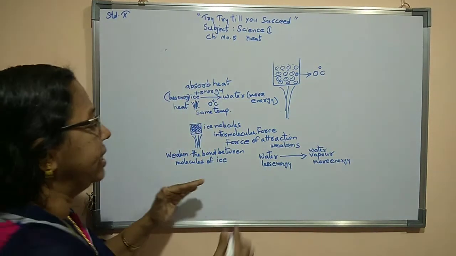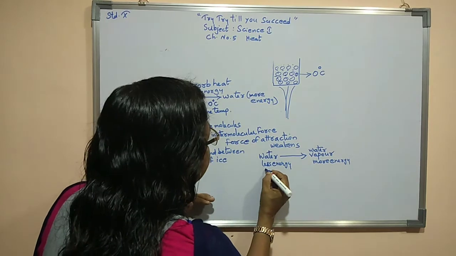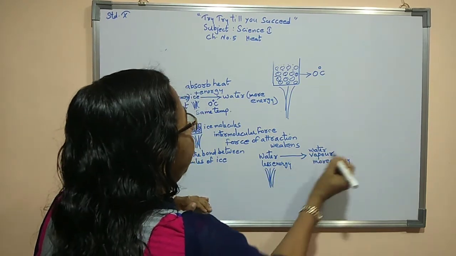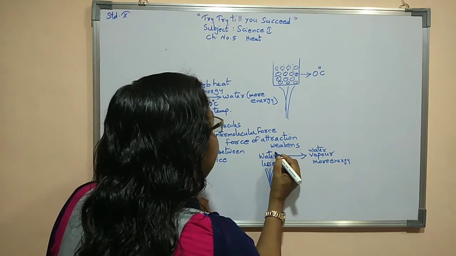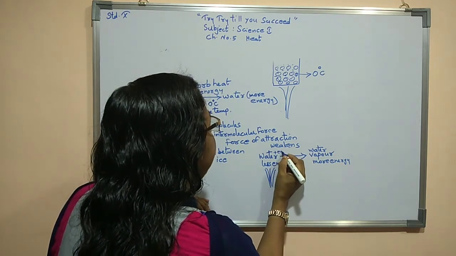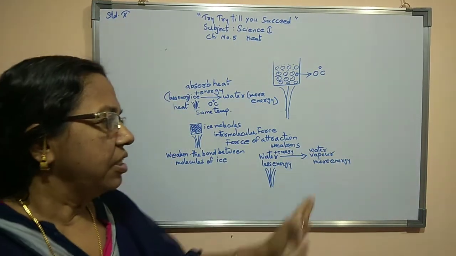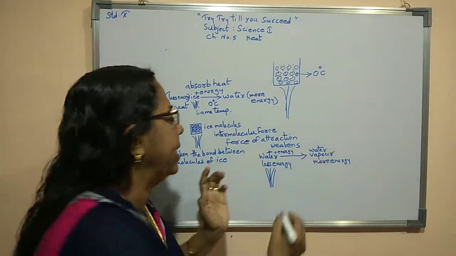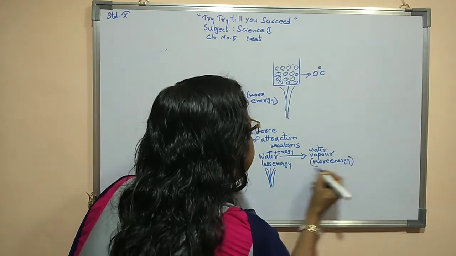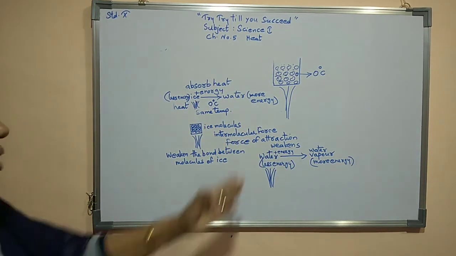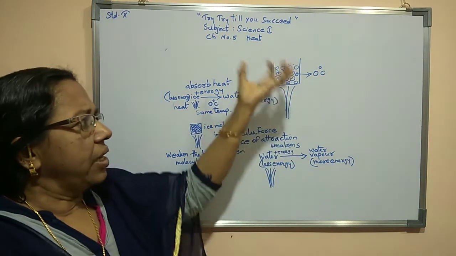Now here we can say, why does water have less energy? Because when we heat water, water vapor is formed. So we can say that water plus energy gives water vapor. Because of that, water vapor has more energy than water. Now here, we start to heat.